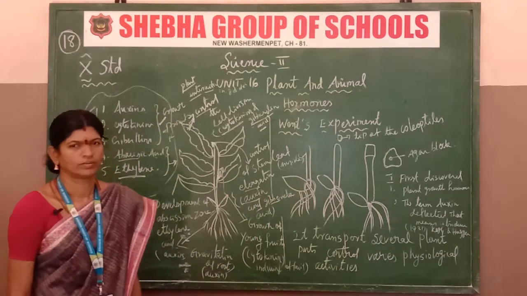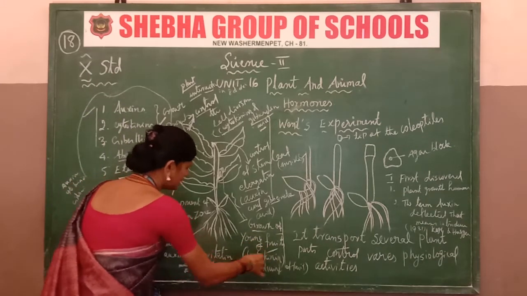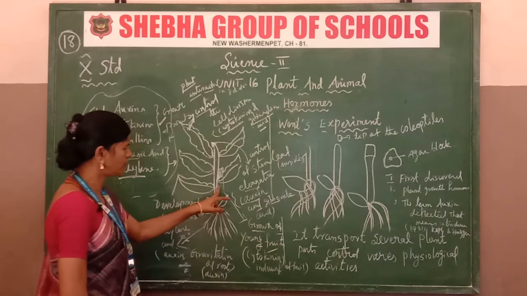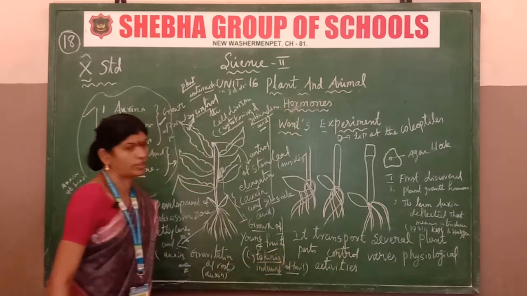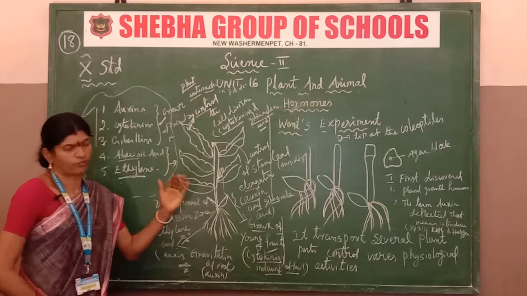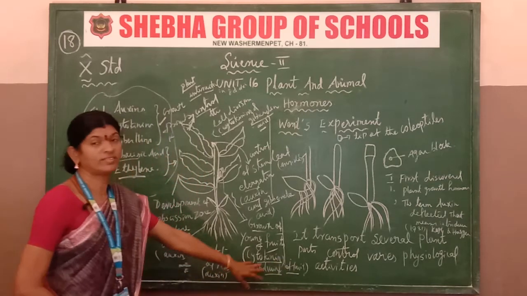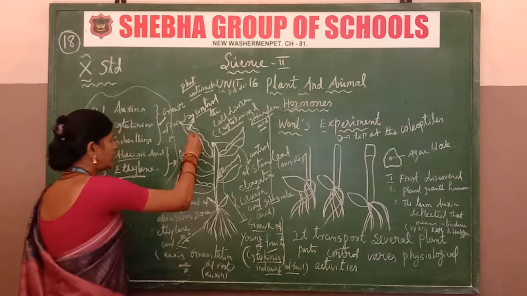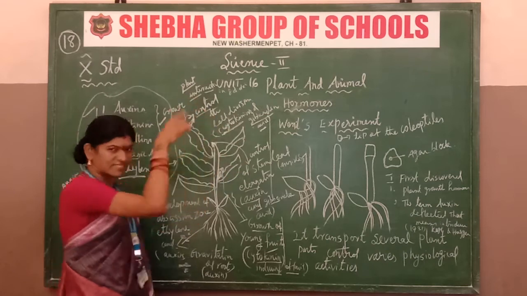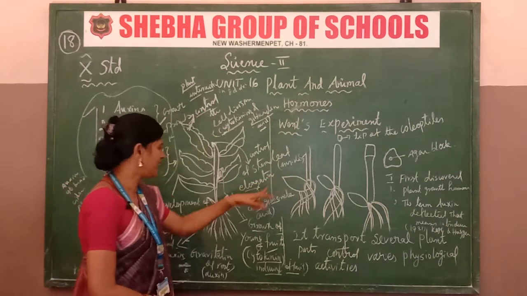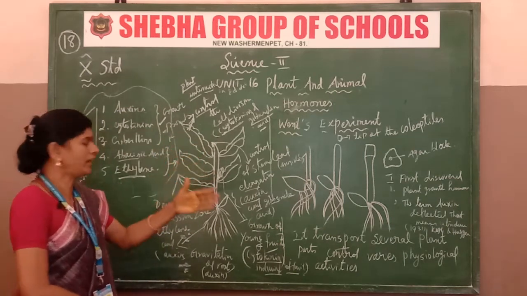Next one is the growth of the young fruit. Which hormone? Cytokinin, introducing the fruit. The fruit will be formed by the cytokinin hormone only. It's clear. The leaf is controlled by cytokinin and gibberellin. Leaf and stem elongation are both controlled by auxin, and auxin and gibberellin hormones support and control the plant.